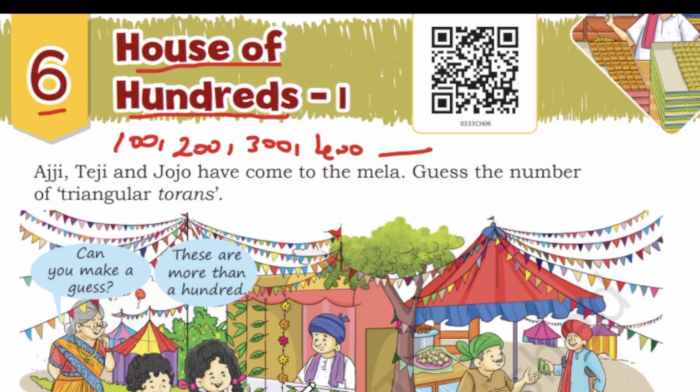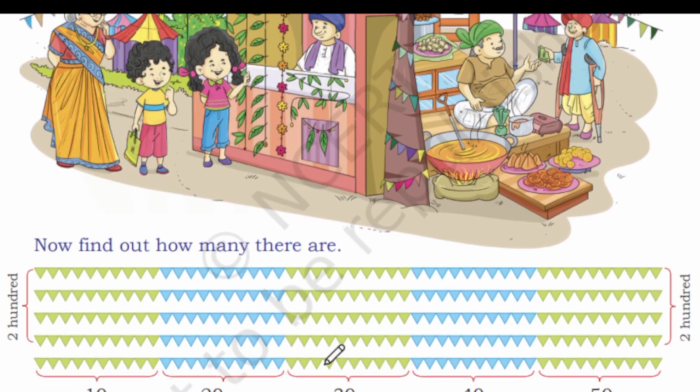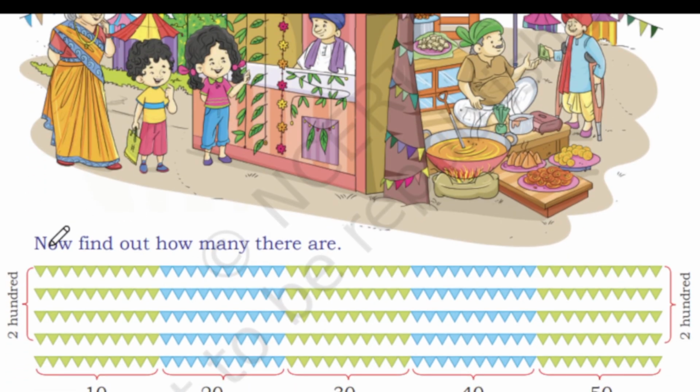See here. Guess the number of triangular torrents. So here we have to guess the number of triangular torrents. If you see, these all are the torrents. They are asking us to guess the torrents, and they have given the torrents also. Find out how many are there.